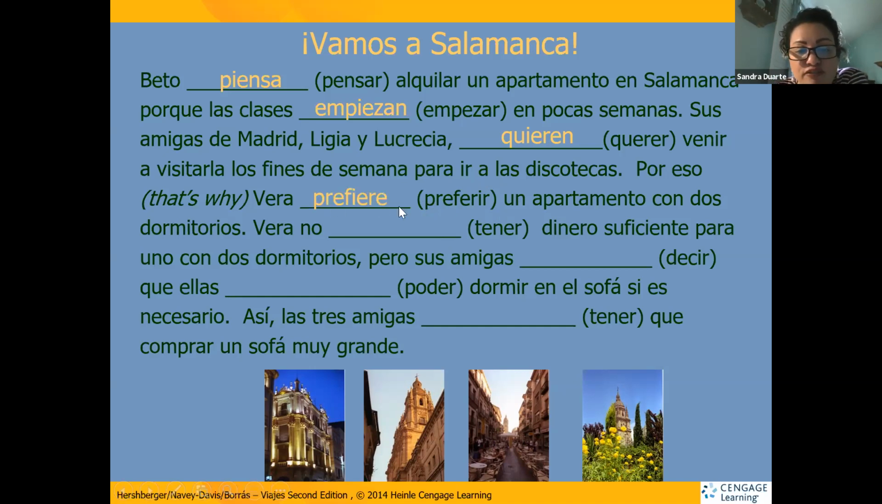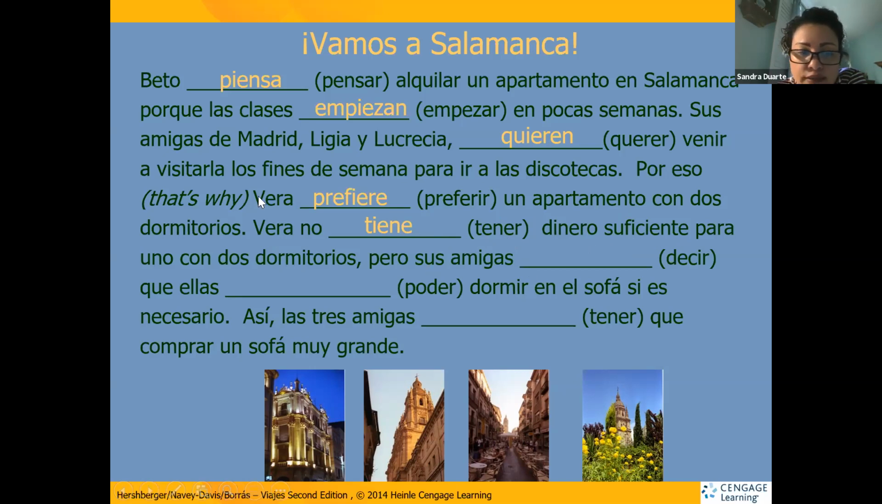So here's the answer. Prefiere un apartamento con 2 dormitorios. Now, vera no dinero. She doesn't have money. Enough money, sufficient or enough. So conjugation tener, remember the stem change and remember the ending. The ending for ella will be e again because it's ella. So it's an ER verb and it'll be e. And the stem change will have change. Ella no tiene dinero para 1 o 2 dormitorios.